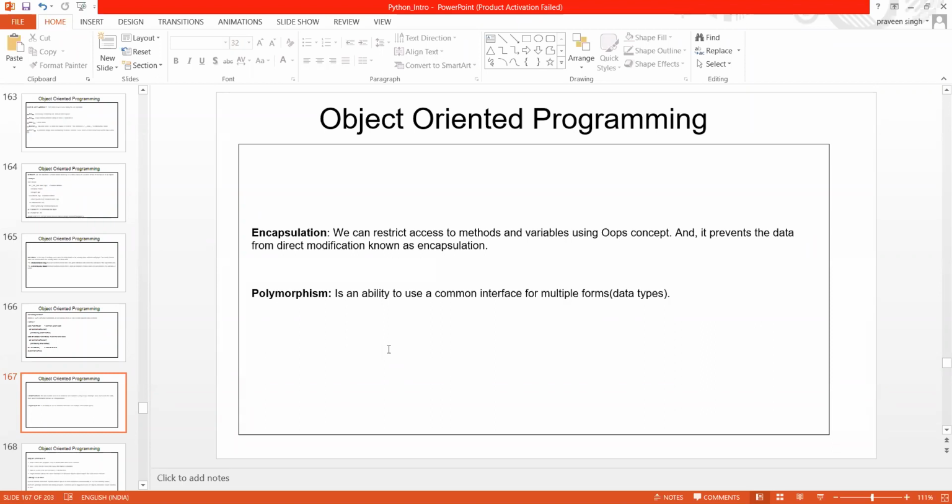Because we are not going to sit and write all the methods and functions based on your need. No, it is defined once, and then you use it for your purpose separately. It's not like everybody who wants to use something has to write their own interface. No, it has to be a common interface.